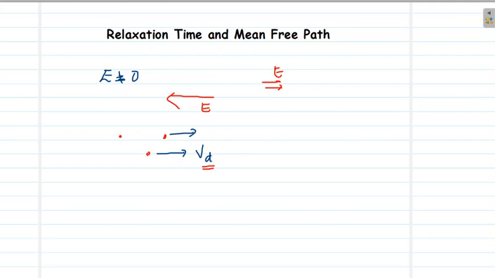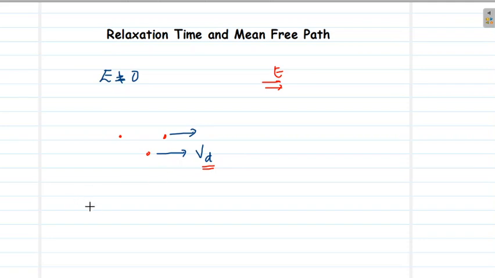Now suppose under this stable condition we are switching off this electric field, what will happen then? The electrons are already moving with a drift velocity Vd, which is higher than the normal velocity 0. Now if the electric field is switched off, then the directional motion of electrons will slowly decrease, because the electrons will be undergoing collisions with phonons, impurities, crystal imperfections, etc. And the velocity that it has acquired due to the external applied electric field will slowly decrease.